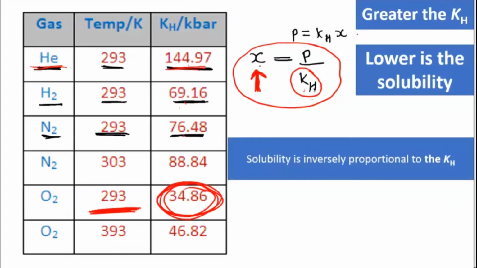So I want you to write this point. Below the law you have written, write down as a note: greater the KH value, lower is the solubility, because solubility is inversely proportional to KH. See, listen, you don't have to write this table also. This table I just gave you to interpret the values. They will not ask you the values. Don't worry about that.